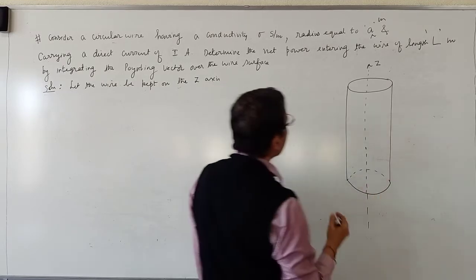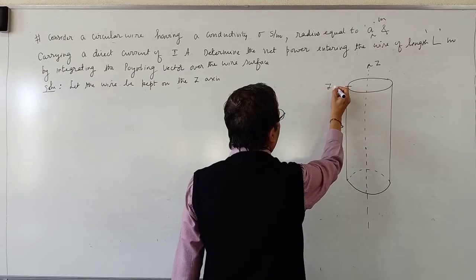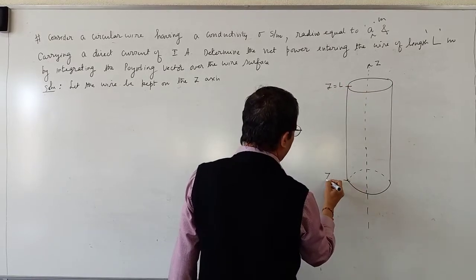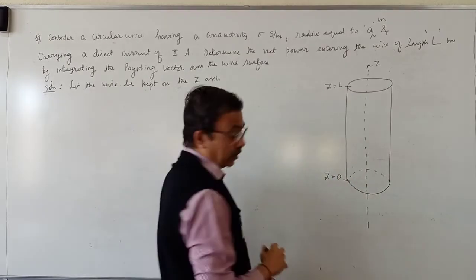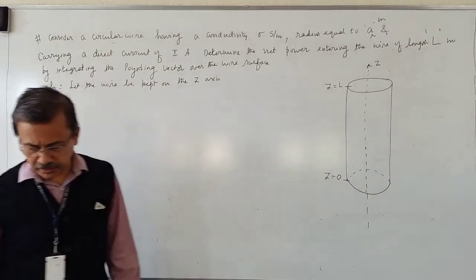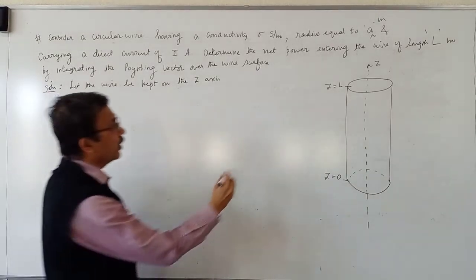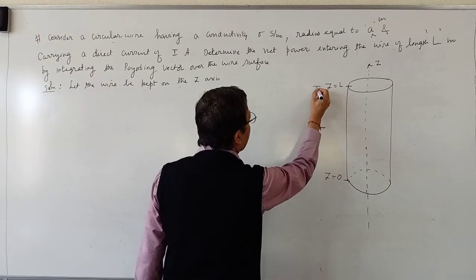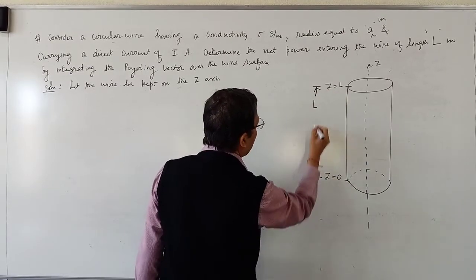This is z equal to L. This is z equal to 0. So the length of the wire is L meters.